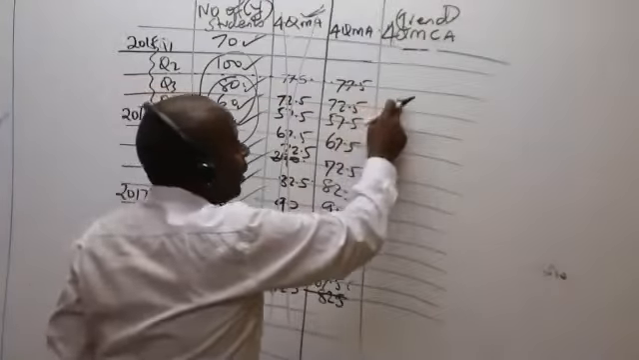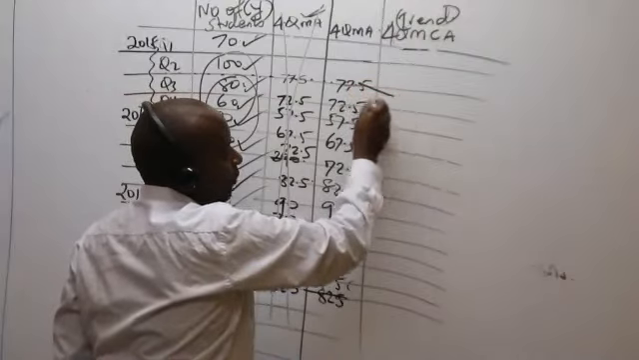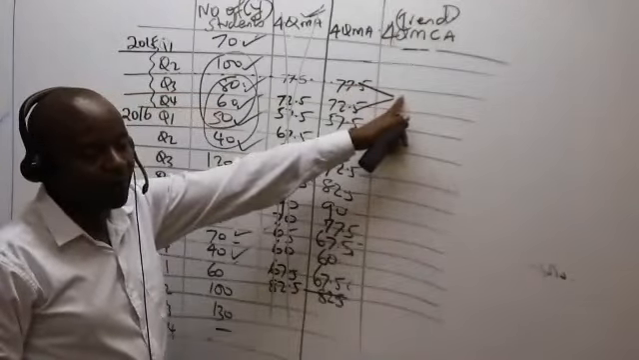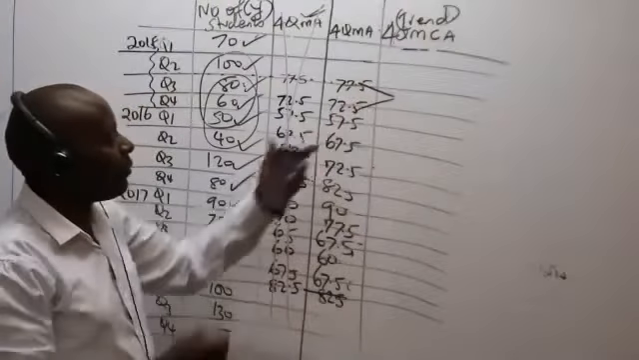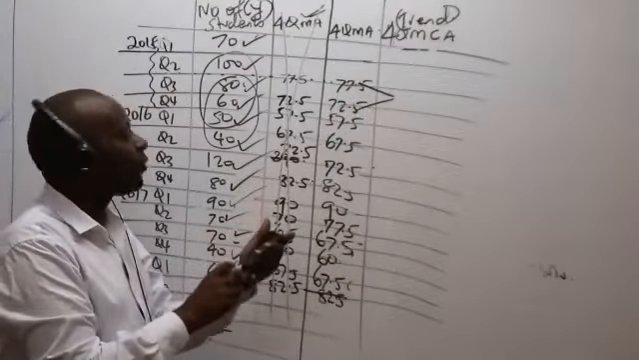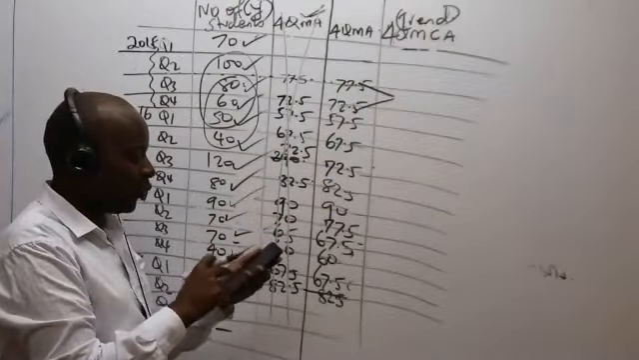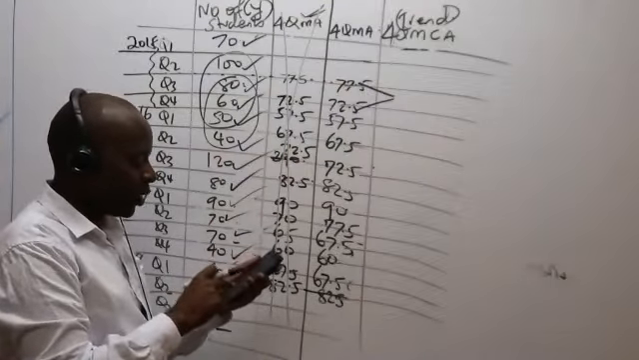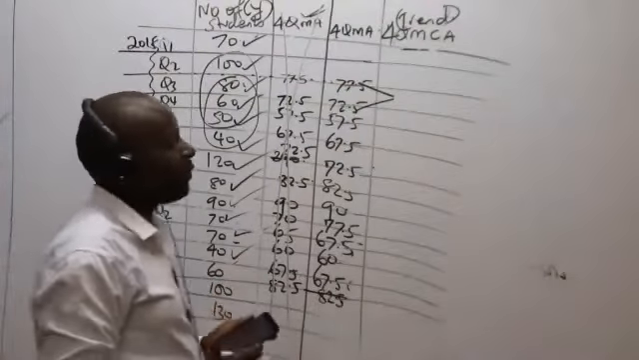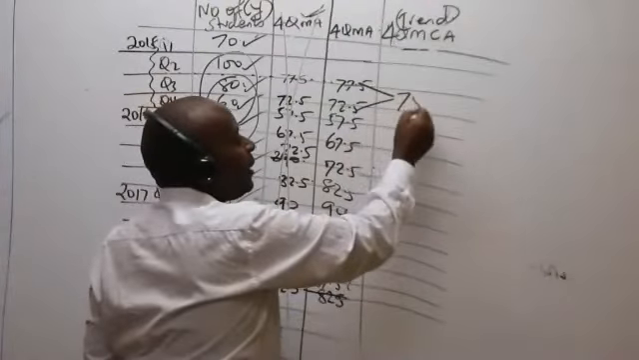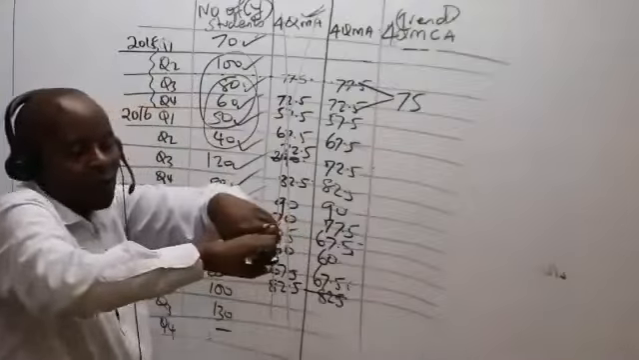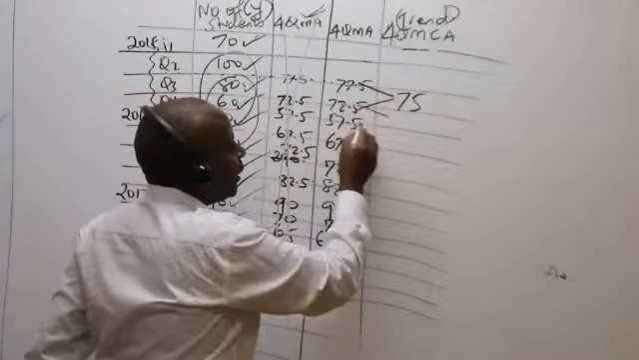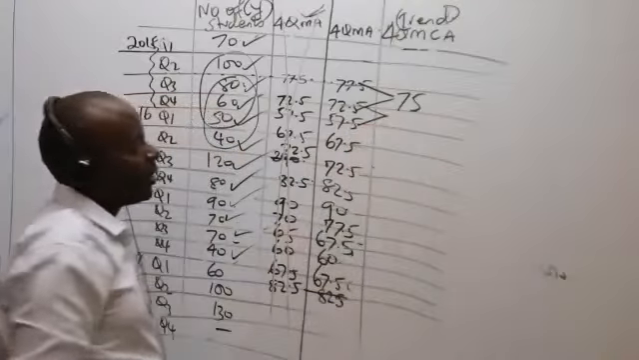If I want a figure for this, these two here will be averaged to give us a centered figure. So you take 77.5 plus 72.5 divided by 2. What are we getting there? 75. So when I'm centering, I'll be taking 2 at a time and combining them. Now here, we'll have this and this. You give us a figure.